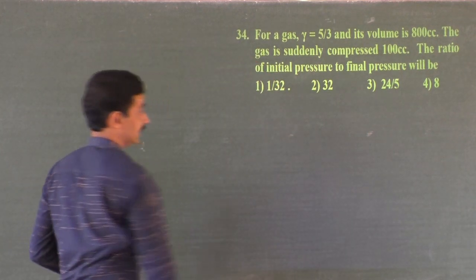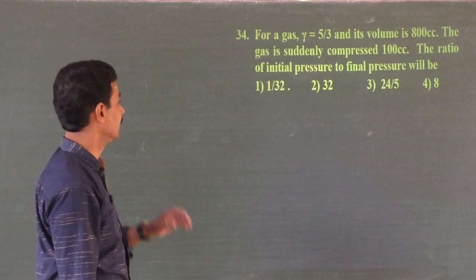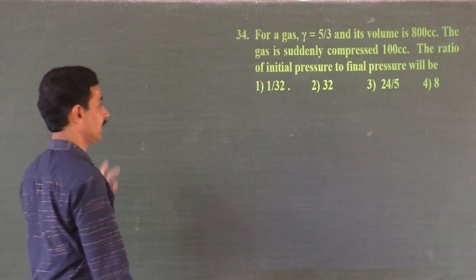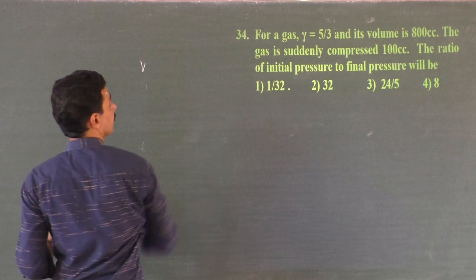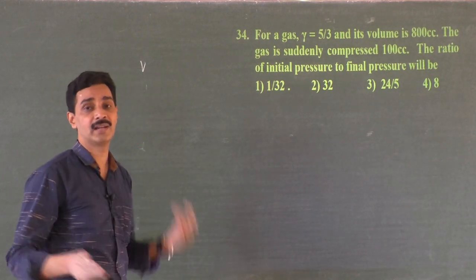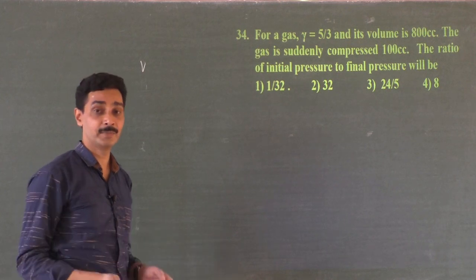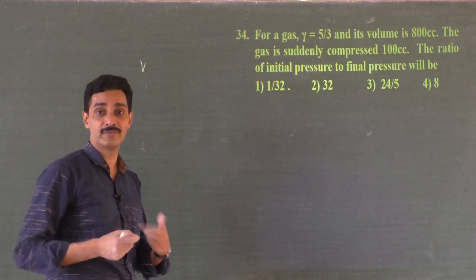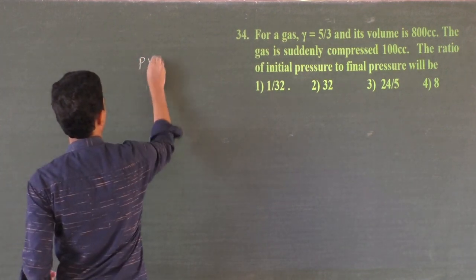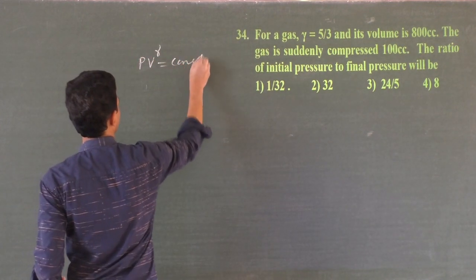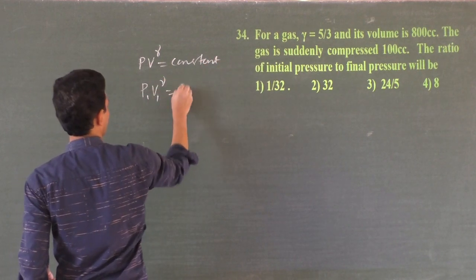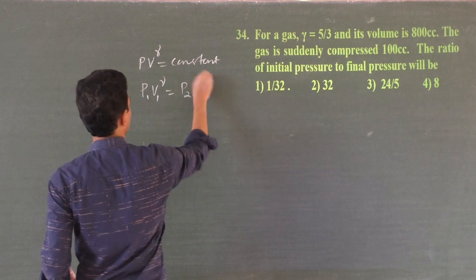For a gas, gamma is 5 by 3 and its volume is 800 cc. The gas is suddenly compressed to 100 cc. Volume is a variable, and we need initial pressure to final pressure. Volume is inverse. It is an adiabatic process. For a suddenly compressed gas, there is no question of exchange of heat energy. All sudden processes are adiabatic because there is no time gap for heat energy exchange. So PV to the power gamma is a constant because pressure and volume are variables. P1 V1 to the power gamma equals P2 V2 to the power gamma.